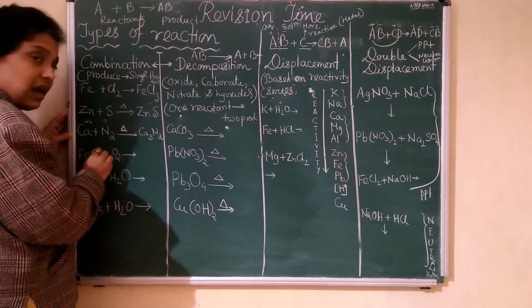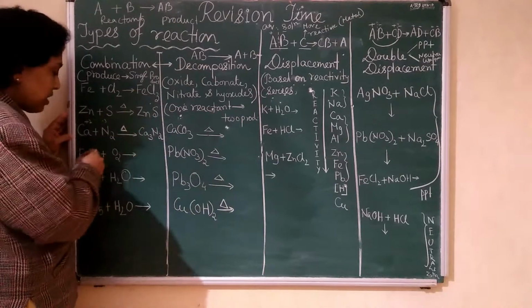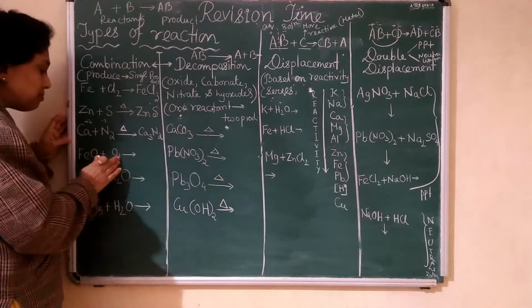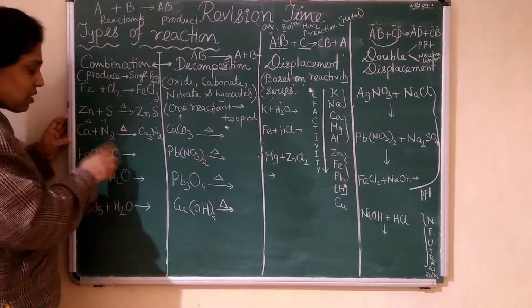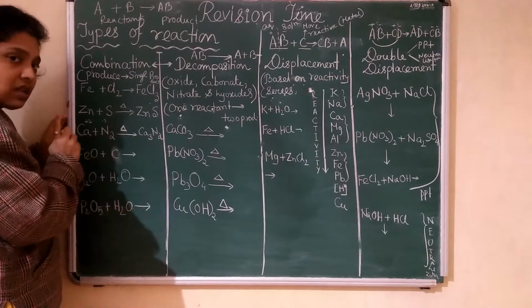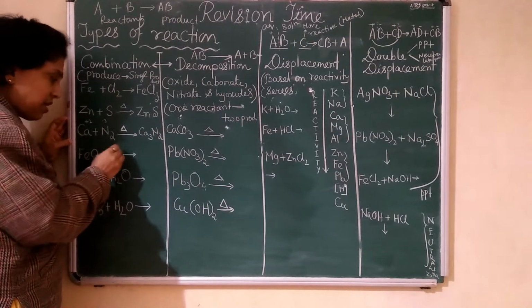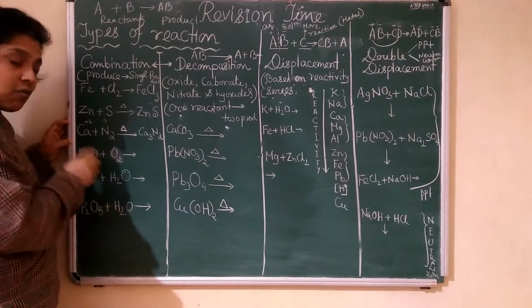FeO, iron oxide, as there is oxygen in air. If it were reacting with C, you could think carbon monoxide can form carbon dioxide, but it is not another element, it is oxygen only. So obviously what will it be?